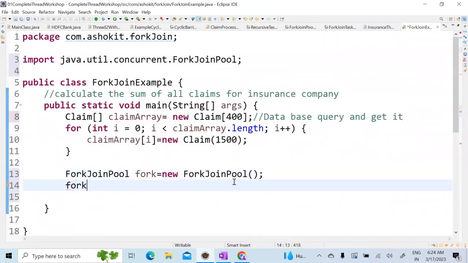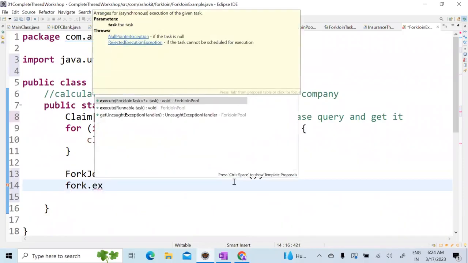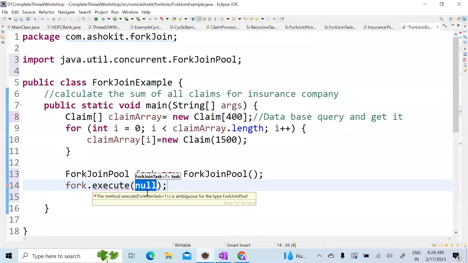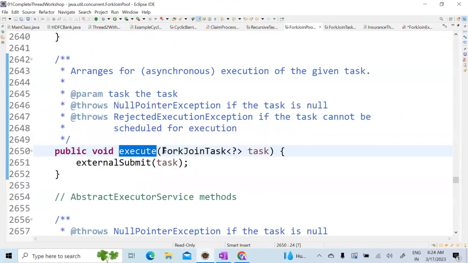In this one, there is a method called execute. What does the execute method take? It takes a ForkJoinTask, correct? It is taking an object of this. But what is this ForkJoinTask?